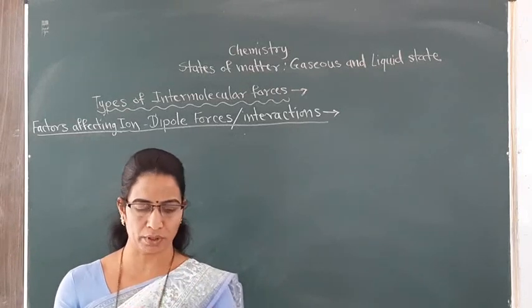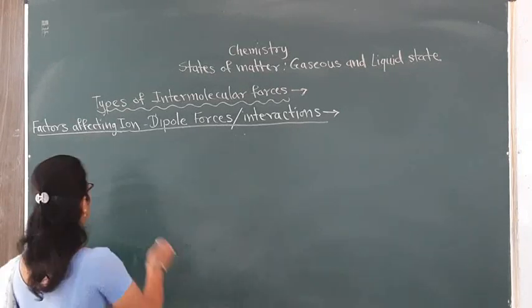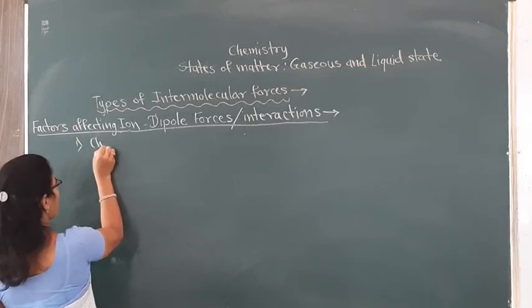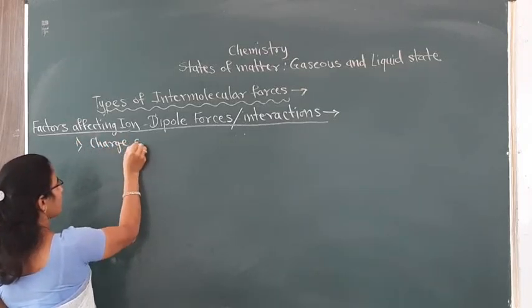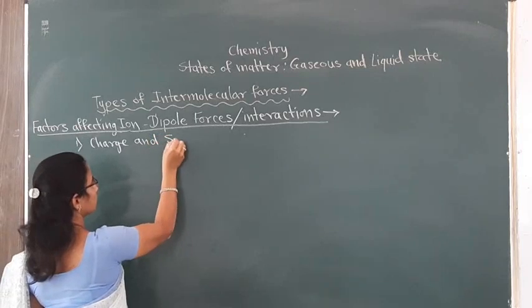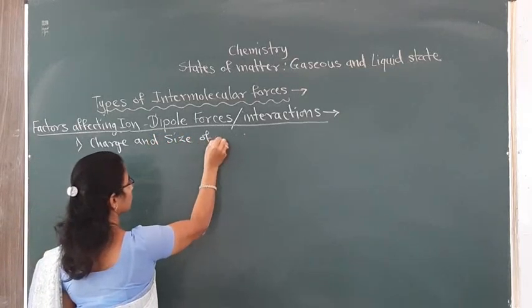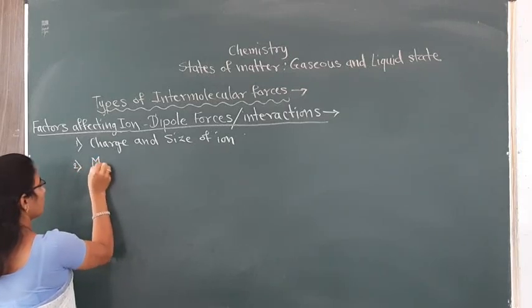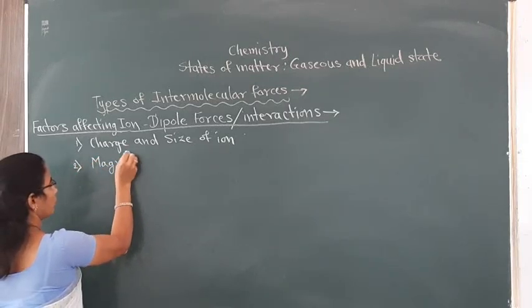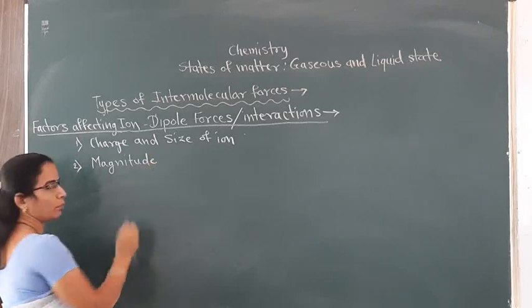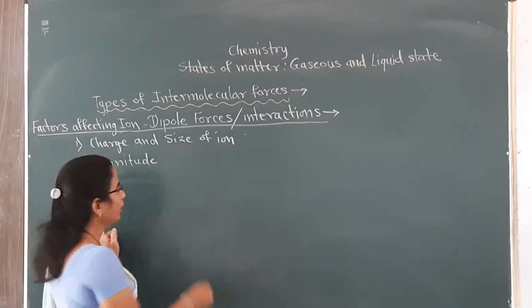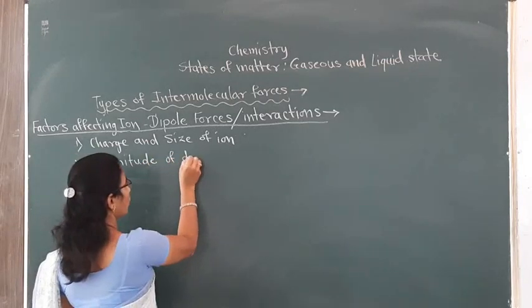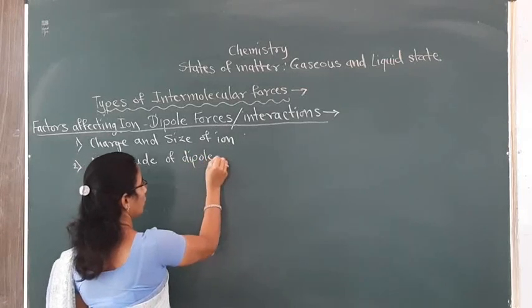There are two important factors. The first one is the charge and size of the ion, and the second one is the magnitude of the dipole moment of the polar molecule.